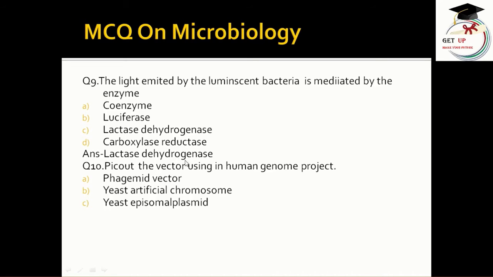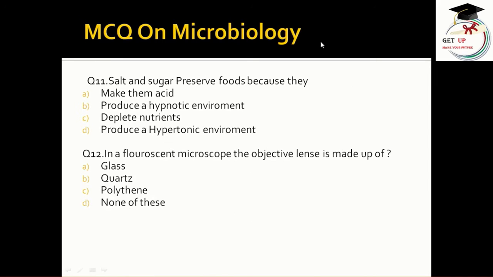Question 10. Pick out the vector used in Human Genome Project. Answer, phasmid vector, yeast artificial chromosome, yeast episomal plasmid. The correct answer is yeast artificial chromosome. Salt and sugar preserve the food because they make them acid, produce a hypnotic environment, deplete the nutrients, produce a hypertonic environment.